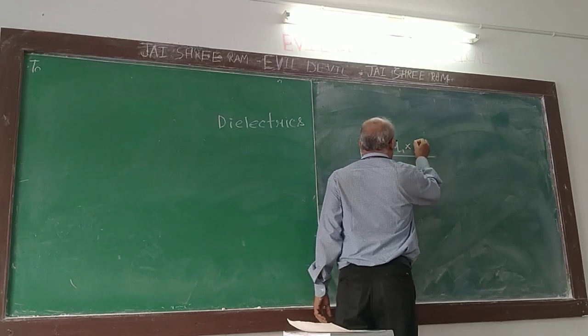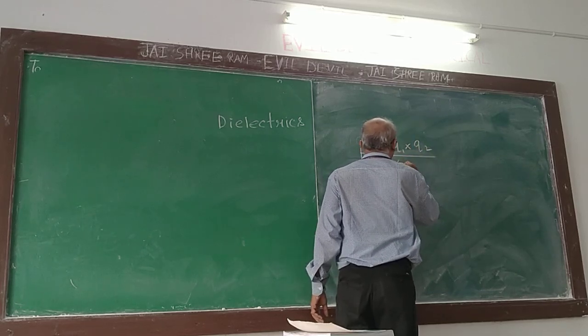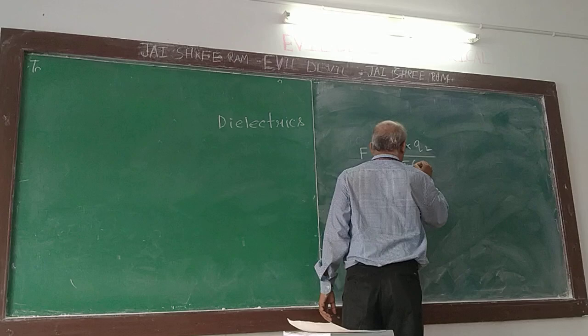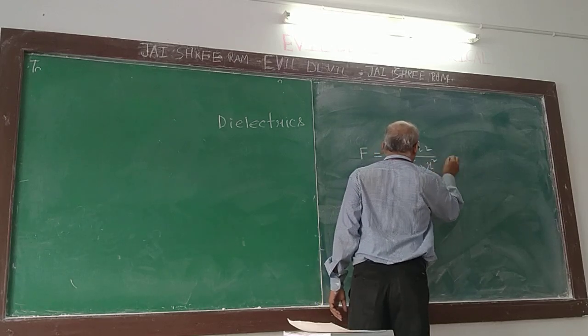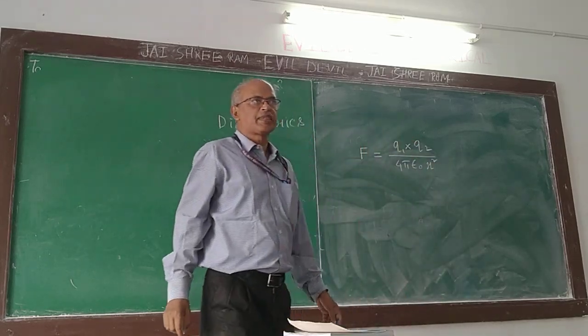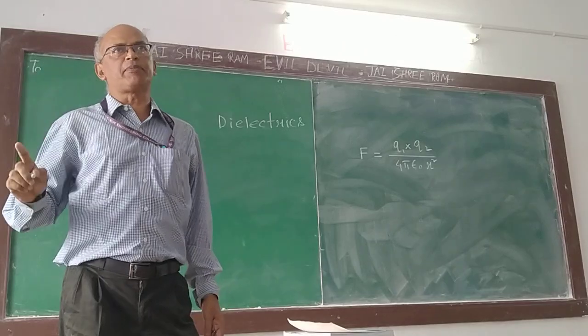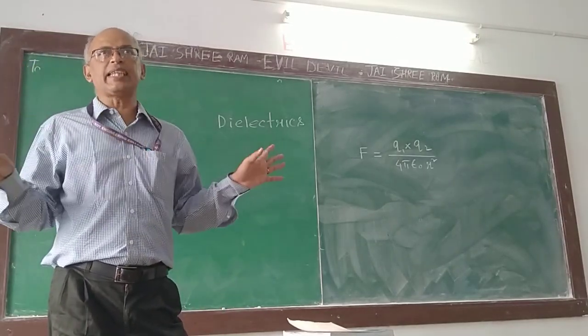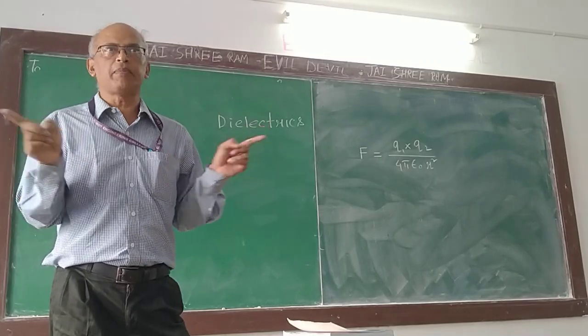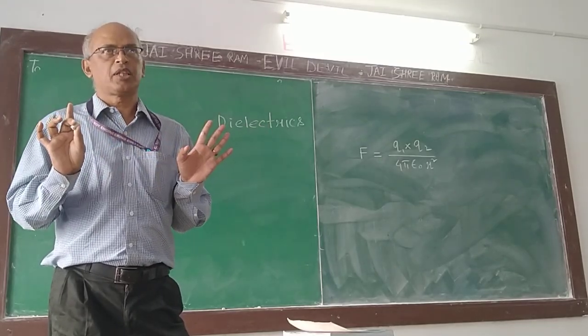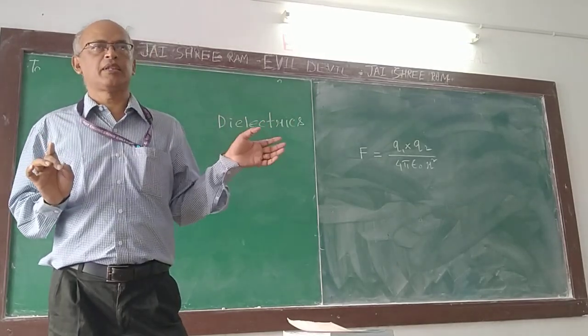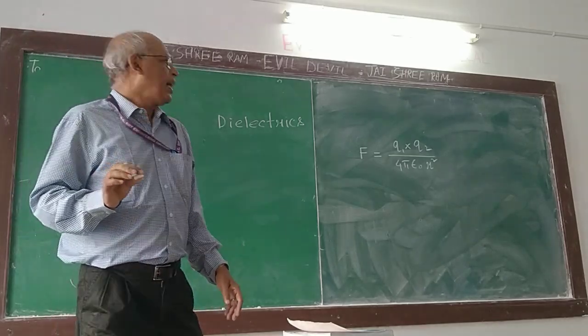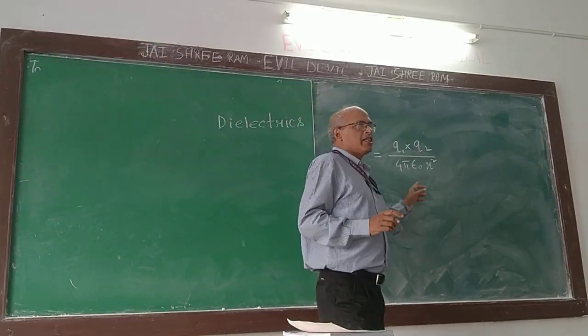Q1 into Q2 over 4 pi epsilon naught r squared. Force is a vector. Its direction is from positive charge to negative charge. If the charges are the same, there will be repulsion. If the charges are opposite, there will be attraction. This law you know, Coulomb's law.